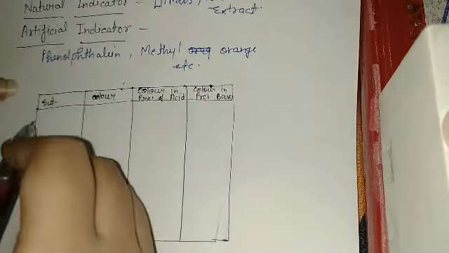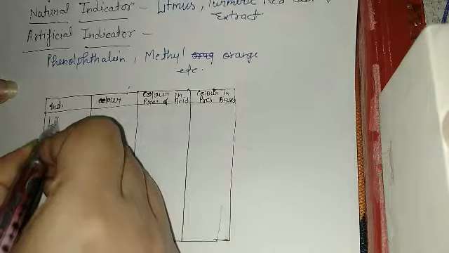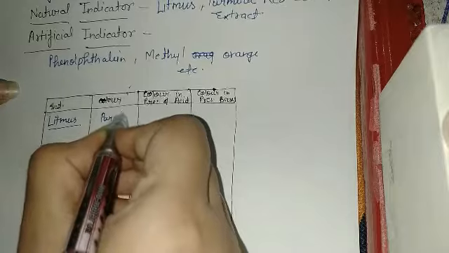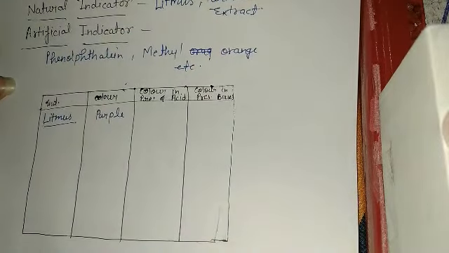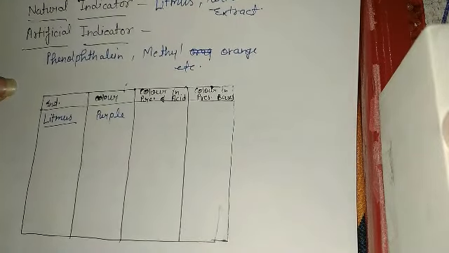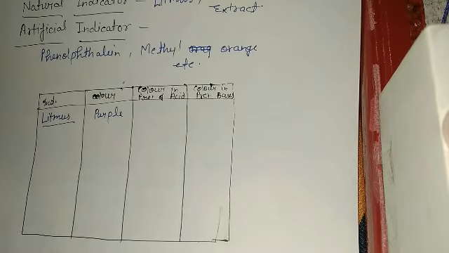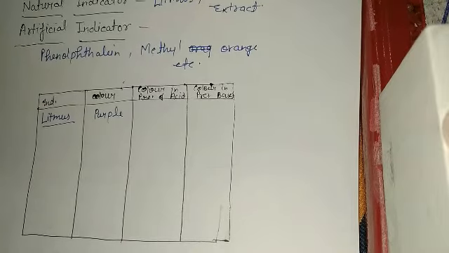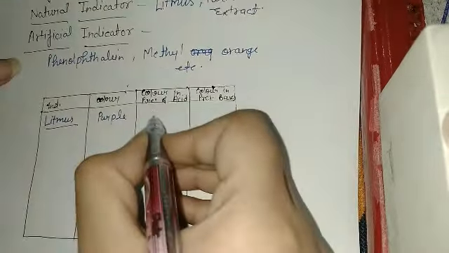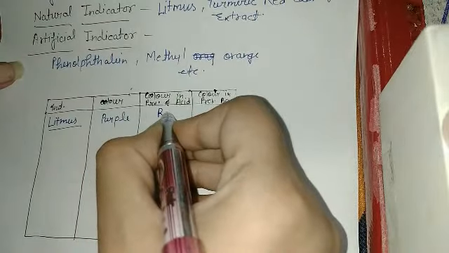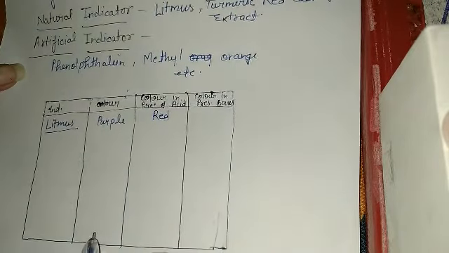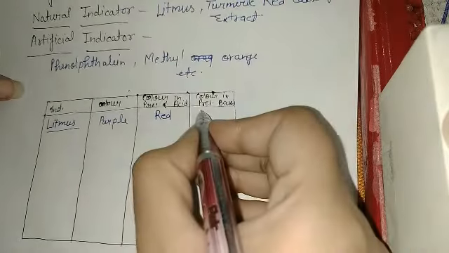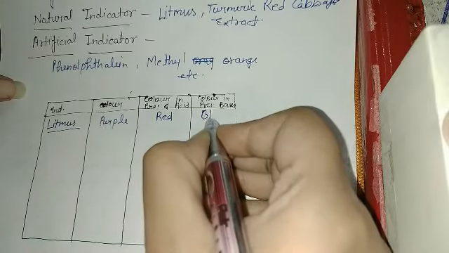So first we will talk about litmus solution. Litmus solution is purple in color, but when litmus solution is put into an acidic solution, or you can say when an acidic solution is put into litmus solution, the color of litmus solution changes to red. And if a basic solution is put into litmus solution, then the color of litmus solution changes to blue.